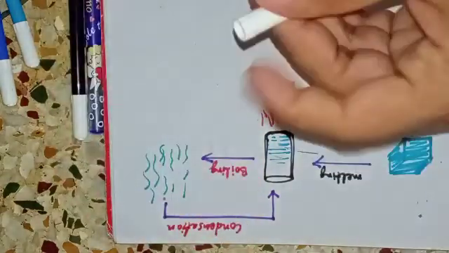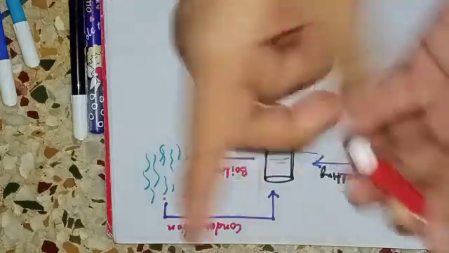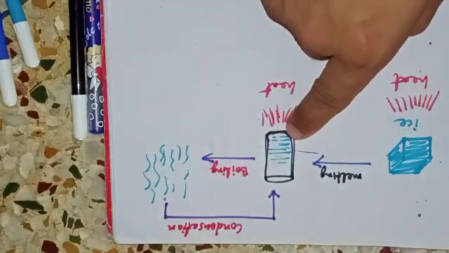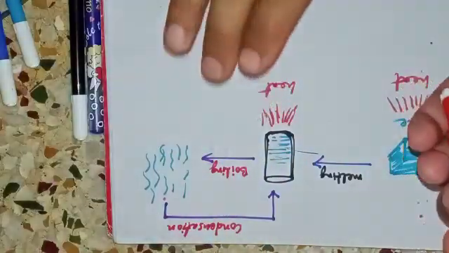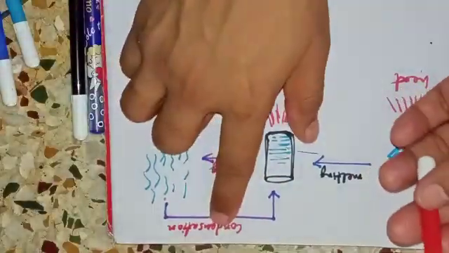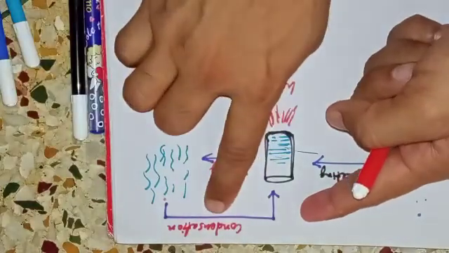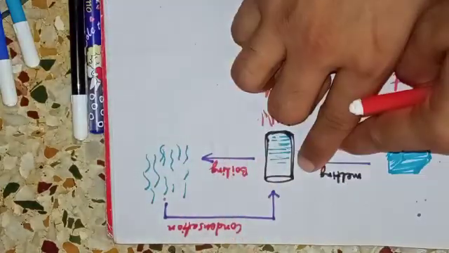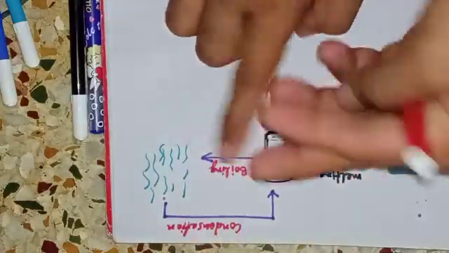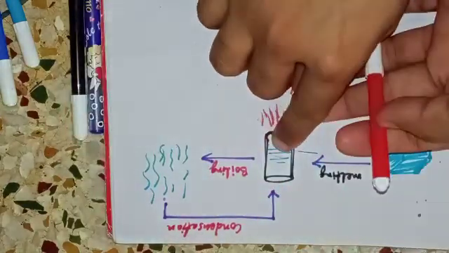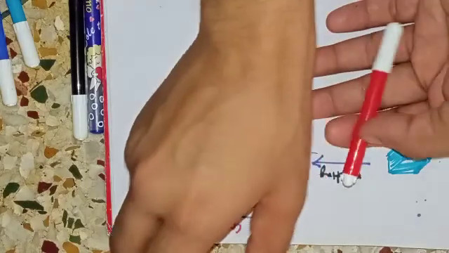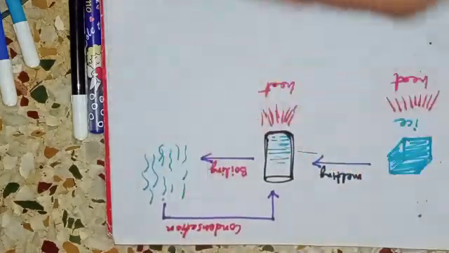So condensation is the process by which gases convert back into liquid. Condensation occurs when there is a decrease in temperature and gases change into liquid, and boiling is the change from liquid to gas when there is an increase in temperature. So heat is being supplied during boiling and heat is being taken out during condensation.